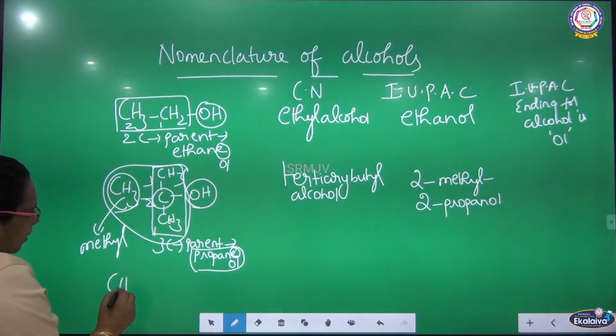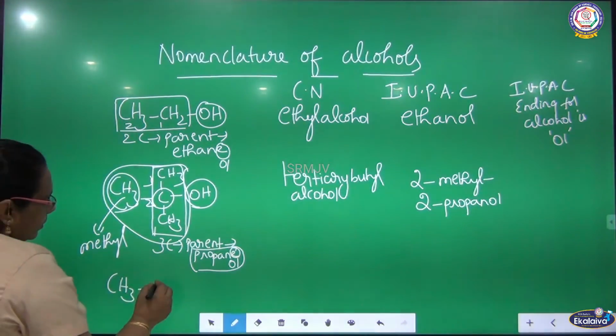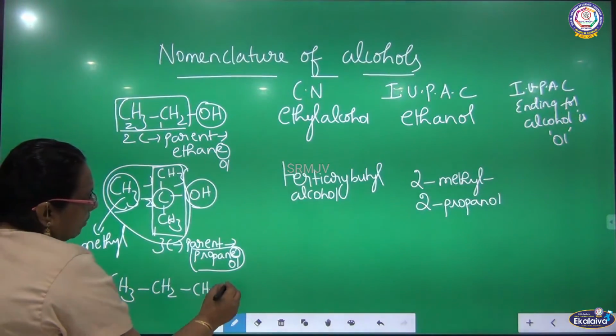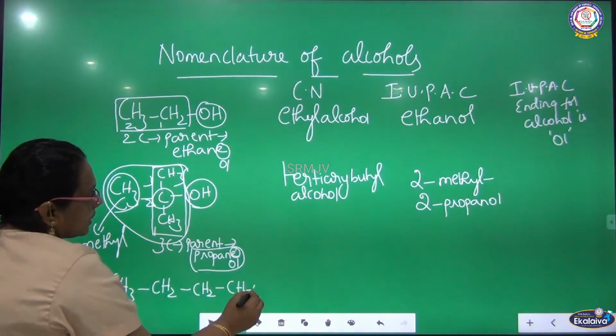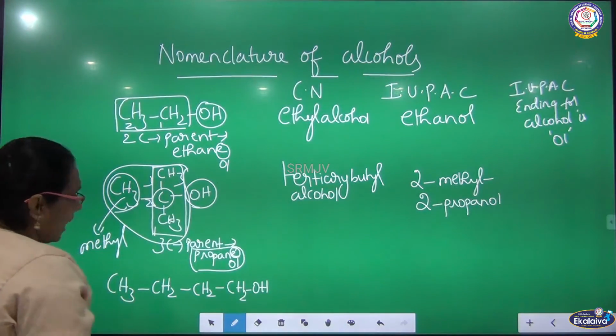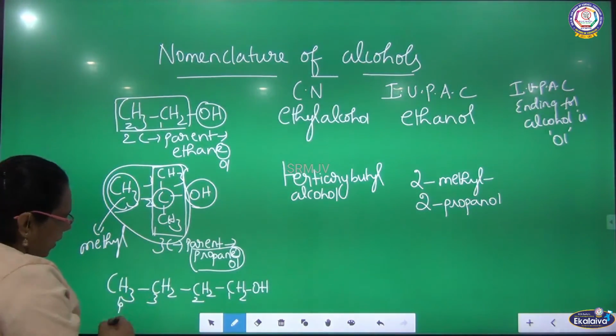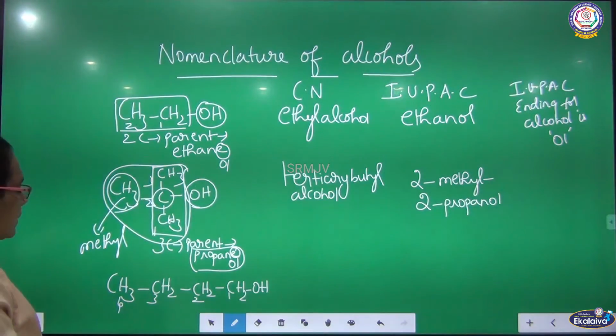The other one, there is a compound coming like this. See this compound. All the carbon atoms are there in the straight chain: 1, 2, 3, 4. What is the common name for this compound?